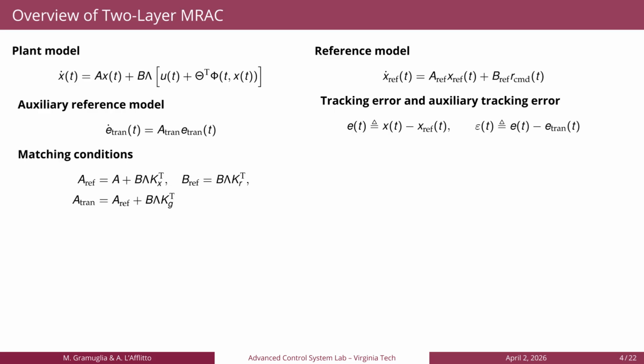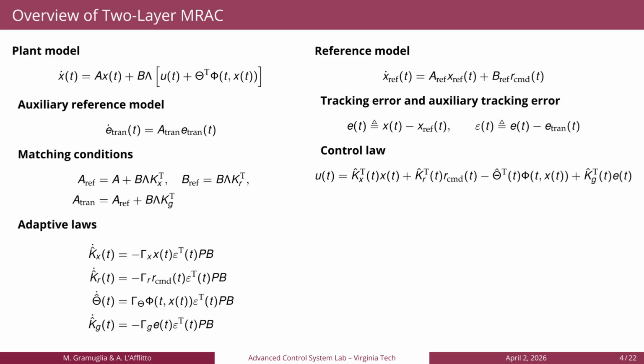We have the matching conditions. We assume that these conditions hold, meaning that our plant is capable of following the reference model. This is the control law, which includes the adaptive gains, which come from the adaptive laws shown here, where P comes from the algebraic Lyapunov equation shown here.